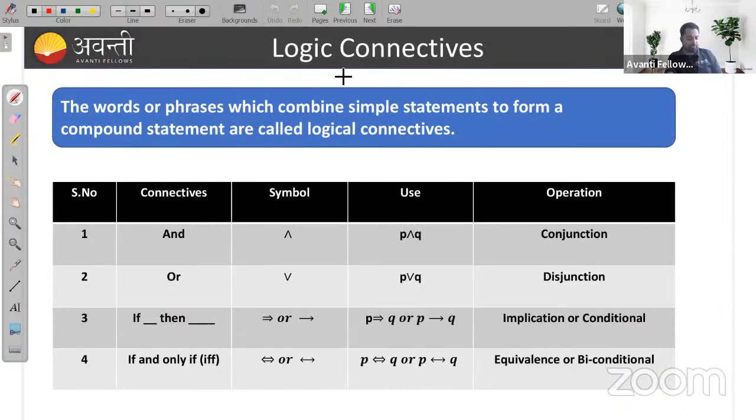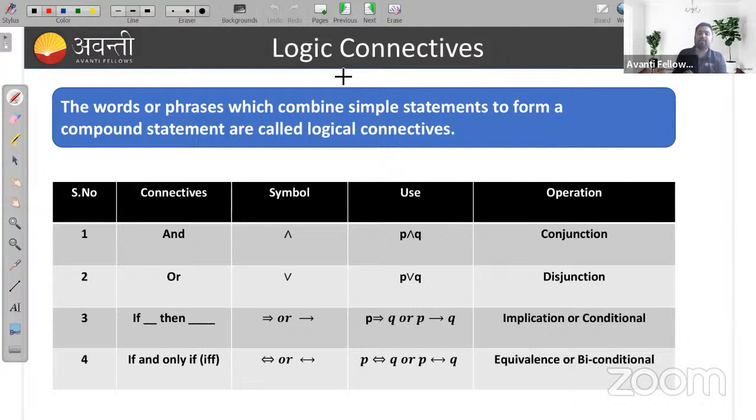Now we'll start with the logical connectives. The words or phrases which combine simple statements to form a compound statement are called logical connectives. That means by using some connectives, two or more simple statements are connected to make a compound statement.